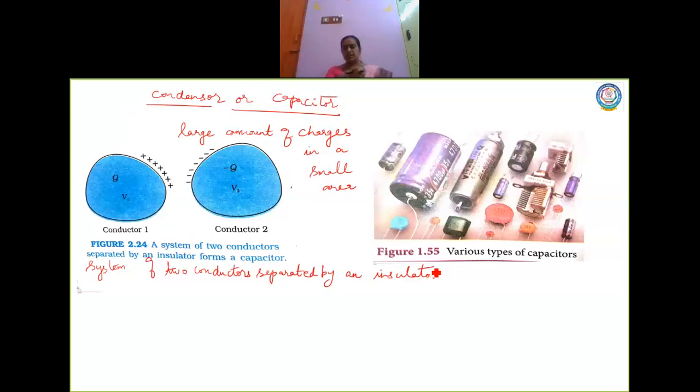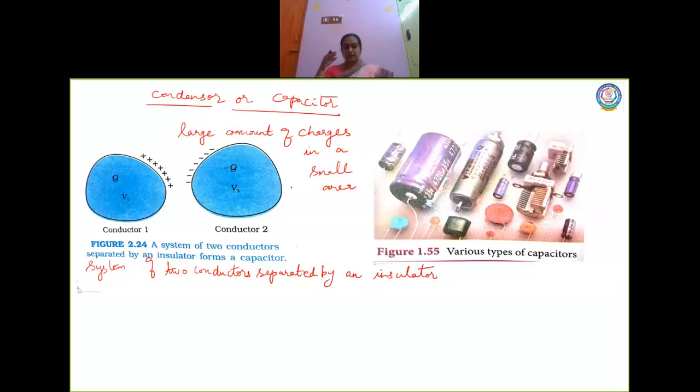Whenever we talk about conductors, we take two metallic conductors. In between you have a medium which is air, and you may have a dielectric also, which we are going to learn in the next chapters. But when you define a capacitor, it is nothing but a system of two conductors separated by an insulator. Now look at this diagram.